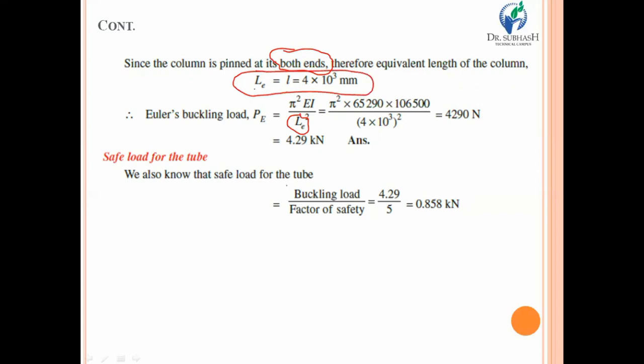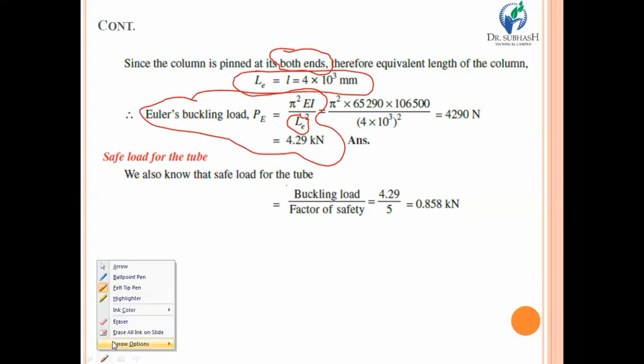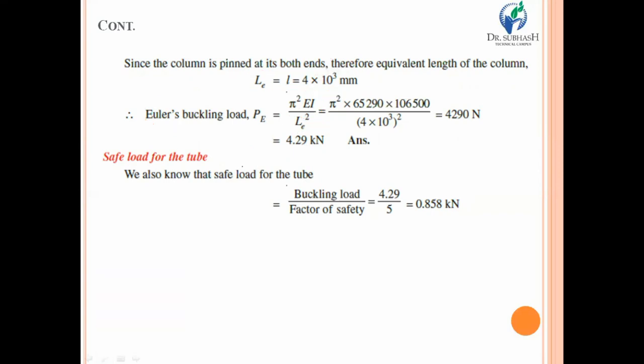So here LE is equal to L, and that is already given as 4 into 10 raised to 3 mm. Now by using the basic Euler's relation, pi square EI upon LE square, and by putting in all the relevant values, you will have the Euler's load equal to 4.29 kilonewton. So this is how we can calculate the critical load, or Euler load.